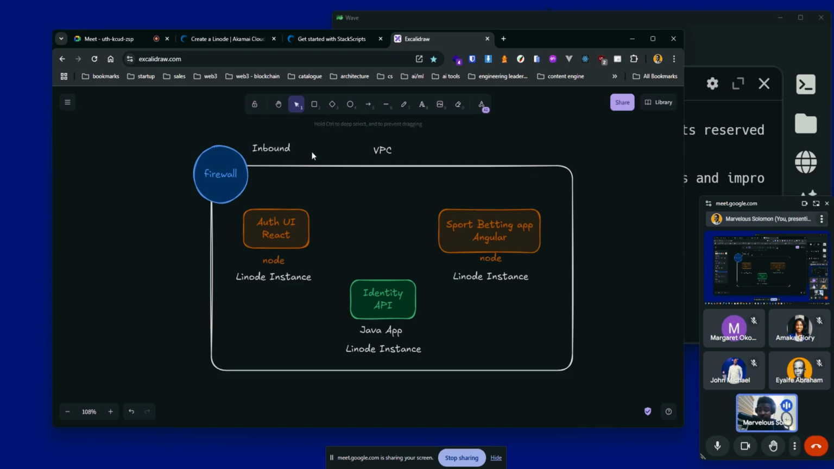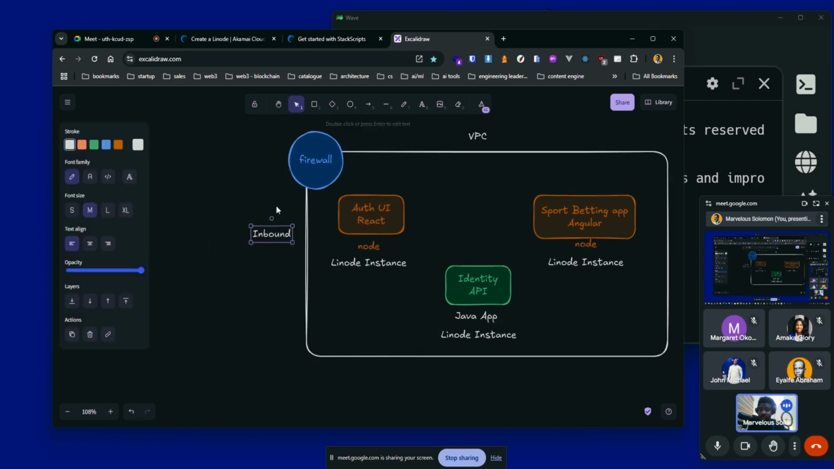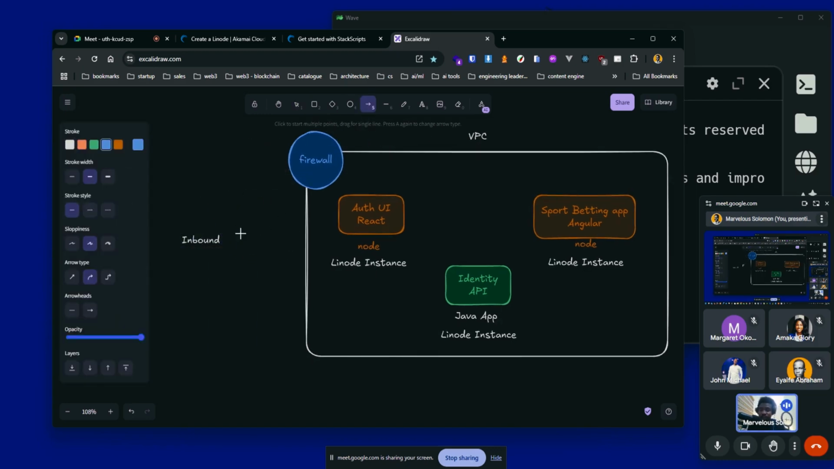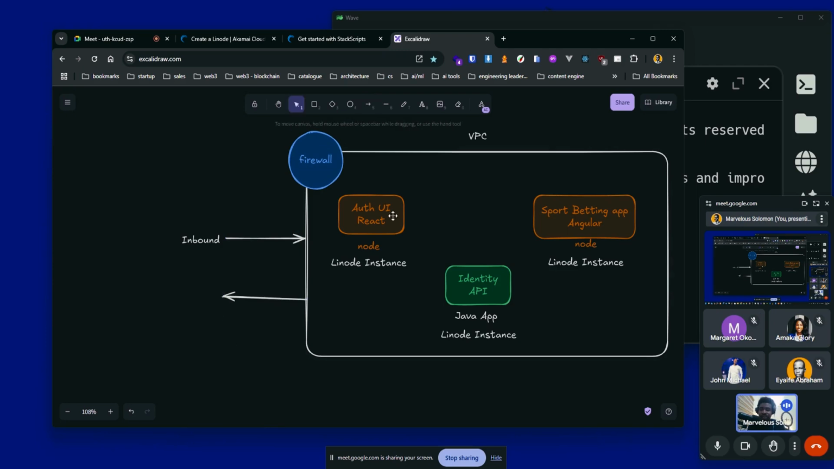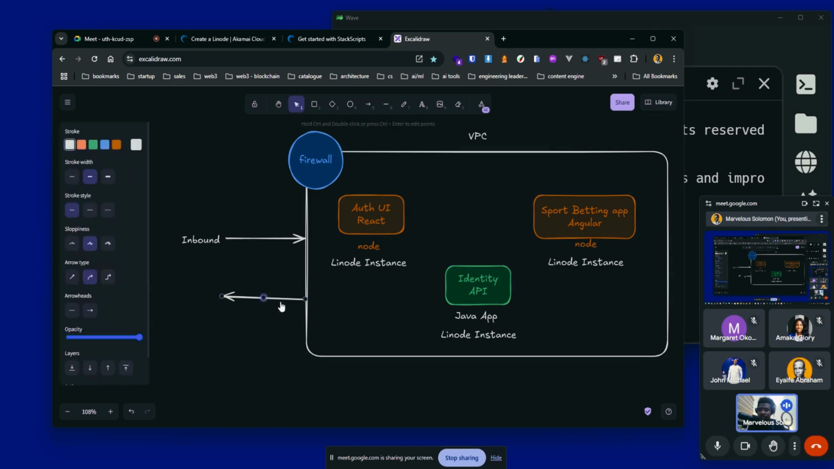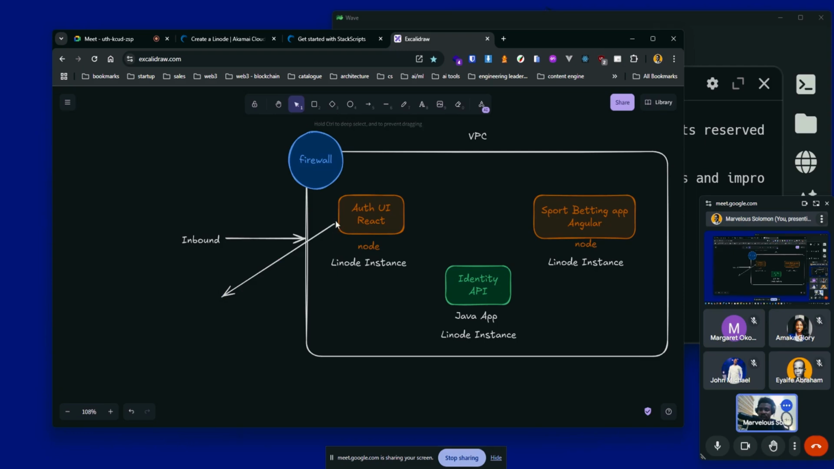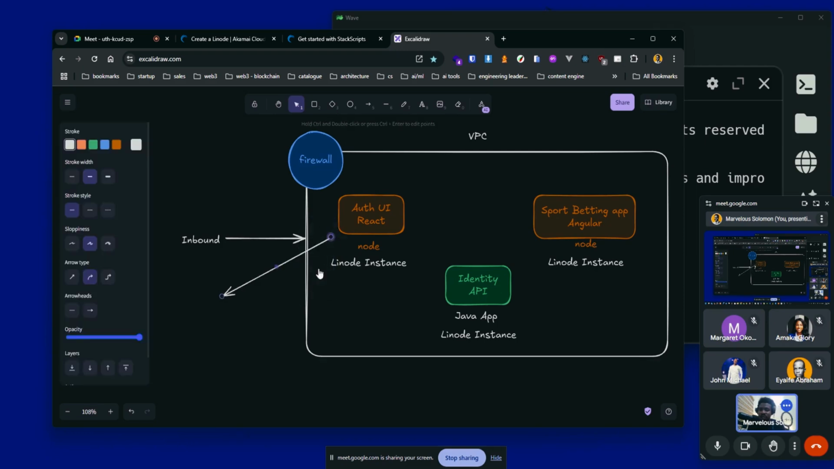Inbound is basically describing the traffic that comes in, right? So the traffic coming into this. And outbound, right? The traffic leaving this VPC, which is from these applications. So I can just point, I don't want to point to everything here. Let's just put it here. But the point is this arrow you're seeing here basically means something like this, right?